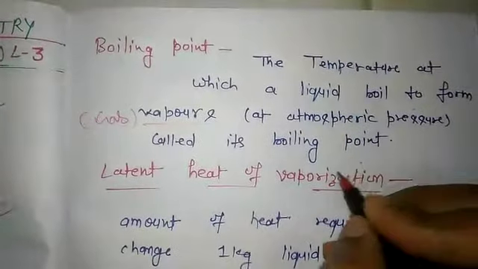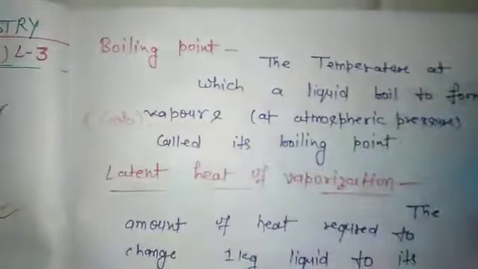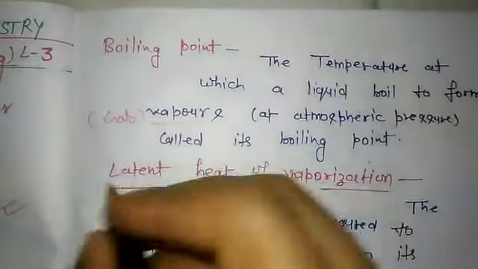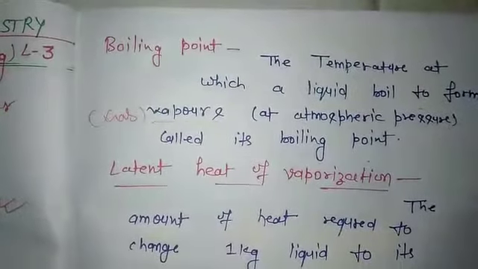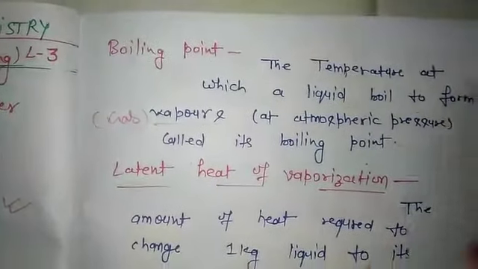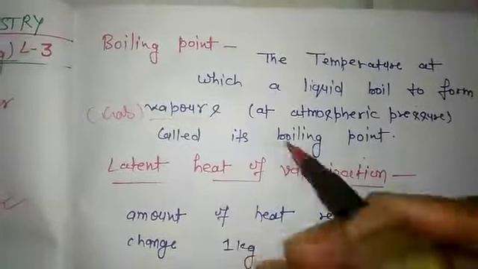For example, the boiling point of water is 100 degrees Celsius. At 100 degrees Celsius, water boils and vaporizes.